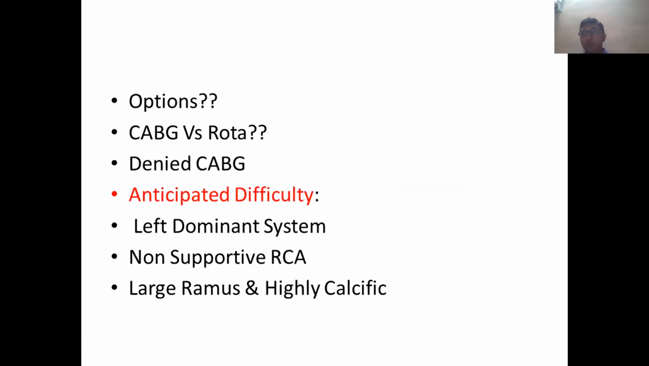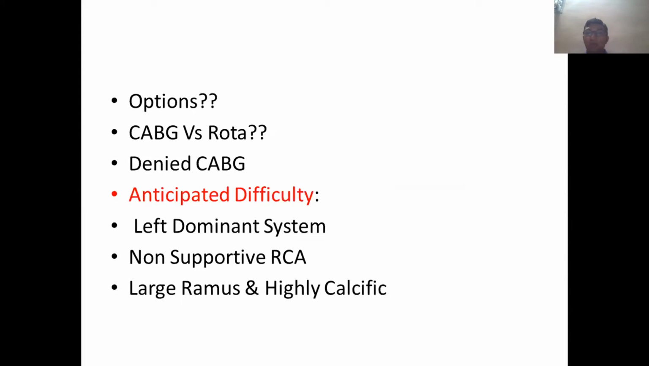So now, what are the options we have? Either we send for CABG, or we have to take for a rotablation. First of all, she denied it because she already underwent some surgery in the past, and she didn't have the courage to go to the CABG. So we were left with only one option, that is a rotablation in the LAD.